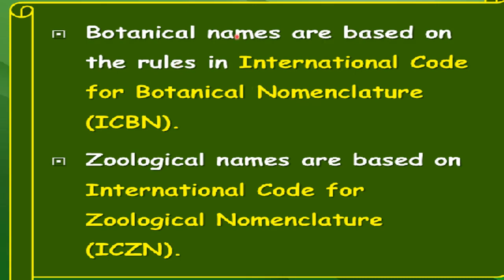Botanical means related to plants. So the rules for the nomenclature of plants are given in a book, or you can say under the code International Code for Botanical Nomenclature, that is called ICBN. This means for the nomenclature of plants. And for the nomenclature of animals, the rules are under the International Code for Zoological Nomenclature, that is ICZN.